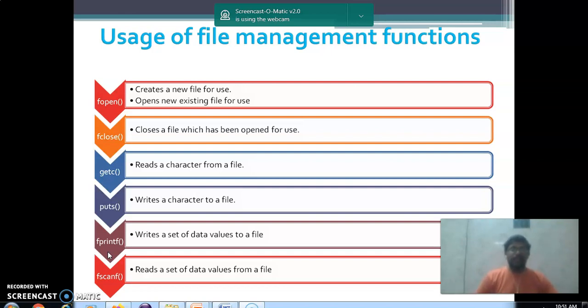And the fscanf function is used to read the input from your file. Your file may have a number of data items available. It may have integer, float, character, or anything. Whichever kind of data is available, that kind of data we can read from the particular file. That can be stored in a separate variable in our main program. So these are the file management functions.